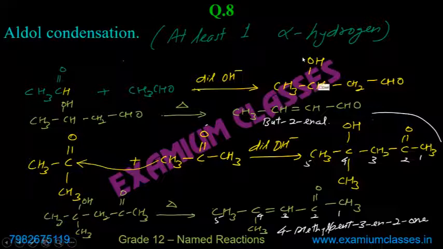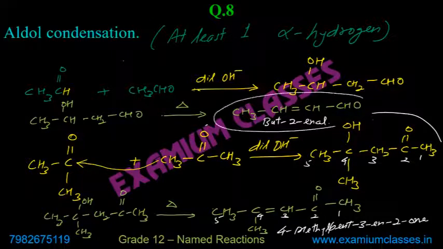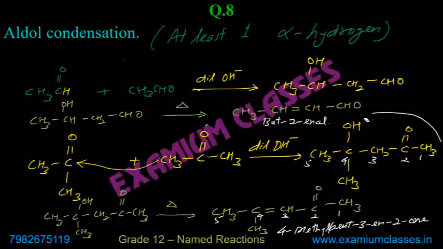Okay, Namita, which one is beta hydrogen? Good question. If you see, when we produced this one, this is alpha and this is beta. Similarly, this one is alpha, this one is beta.